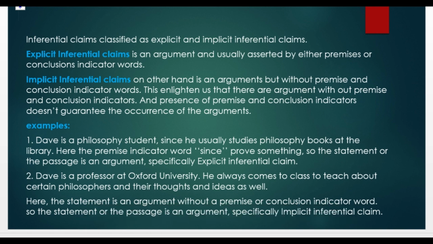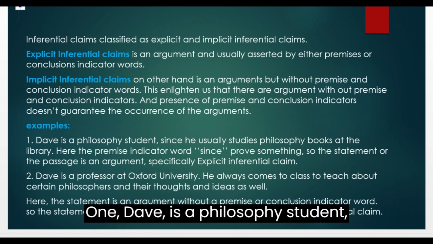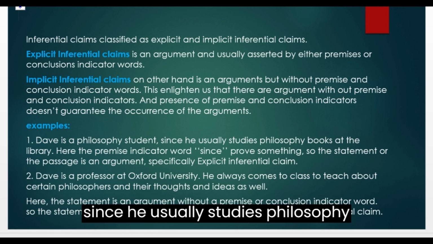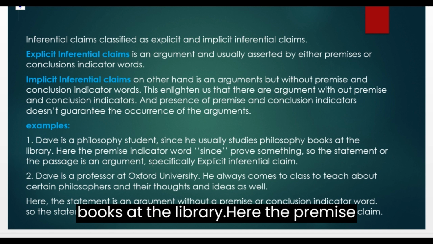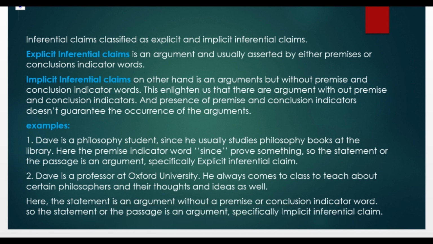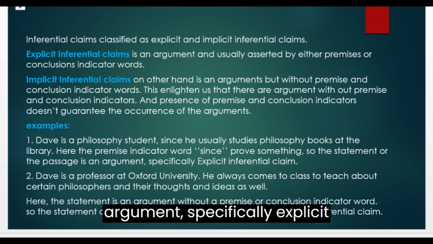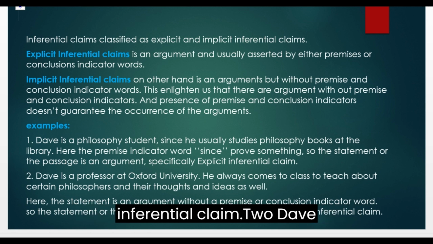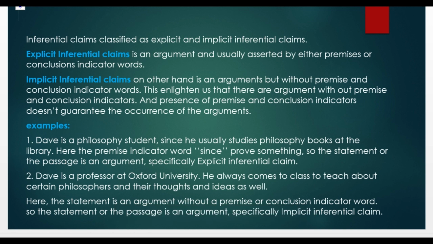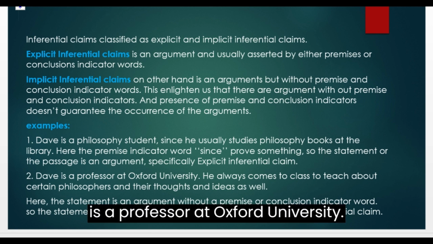Let's see some examples. 1. Dave is a philosophy student, since he usually studies philosophy books at the library. Here the premise indicator word since proves something, so the statement or the passage is an argument, specifically an explicit inferential claim.